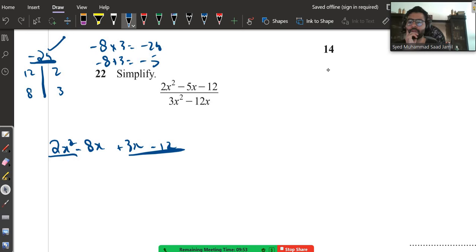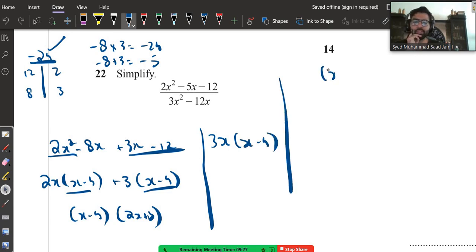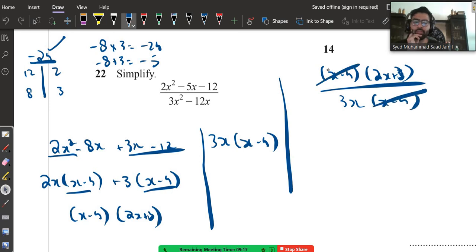Now take common. In the first one you have 2x common. This turns out to be x minus 4. In the second one you have 3 common, so this also turns out to be x minus 4, since 12 divided by 3 is 4. Taking x minus 4 common, what remains is 2x plus 3. For the second expression, take 3x common, so this is also x minus 4. Now write both: x minus 4 multiplied by 2x plus 3, upon 3x times x minus 4. X minus 4 gets cancelled out. So this is 2x plus 3 upon 3x. That is your answer. Easy.